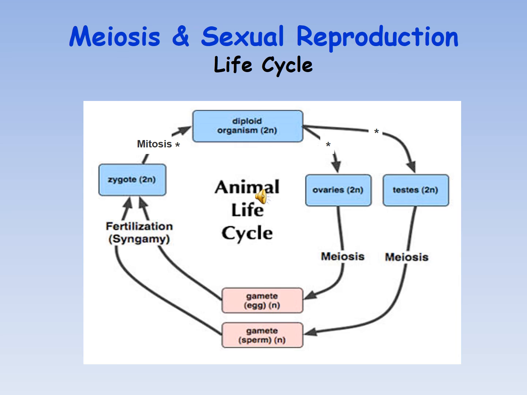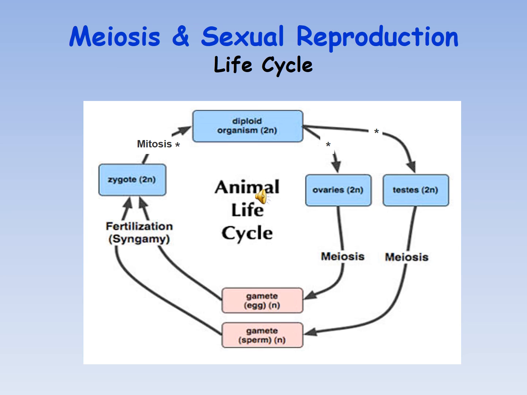In both ovaries and testes there are germ-line cells in which meiosis occurs. In ovaries, after meiosis, the gamete produced is called an egg, while in testes meiosis occurs and as a result sperms are produced. Both sperm and egg are fertilized, that is they combine together and form a zygote.